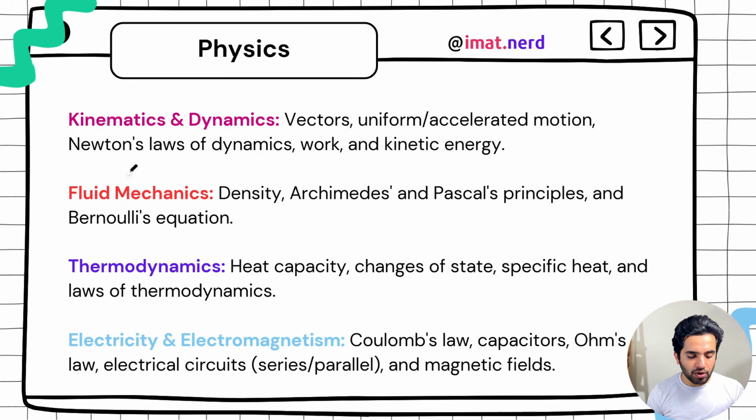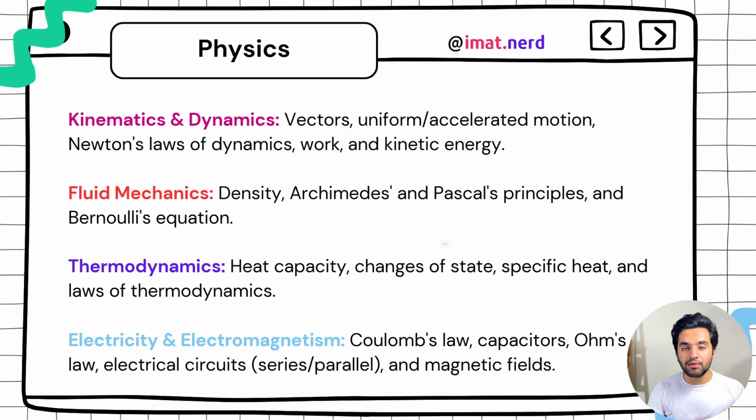Okay, then you have fluid mechanics: density, Archimedes' principle, Pascal's principle. Then you have thermodynamics. In thermodynamics, you have heat capacity. Formulas are really important. Calculations are really important. Then change of state and specific heat and the laws of thermodynamics. The laws of thermodynamics are very, very important: the zeroth, first, and second laws. The first law is very important because it has applications that you need to know.